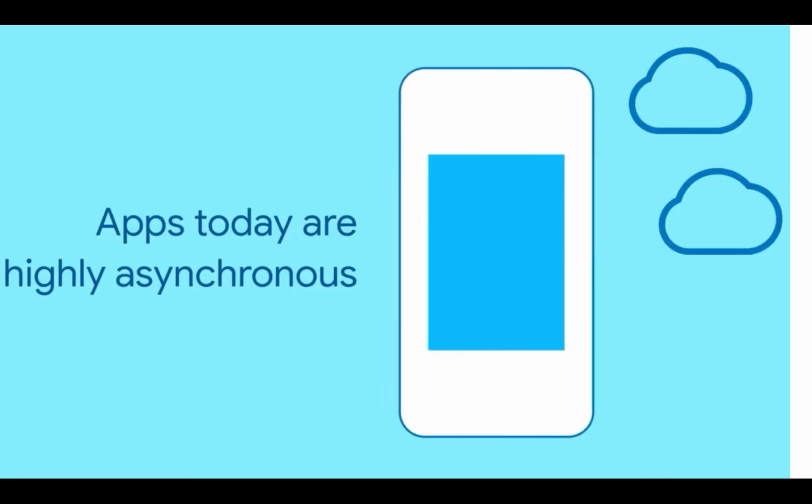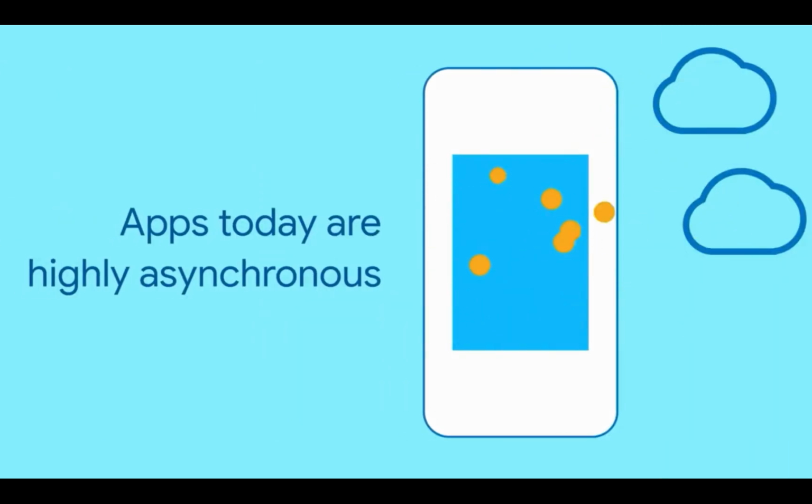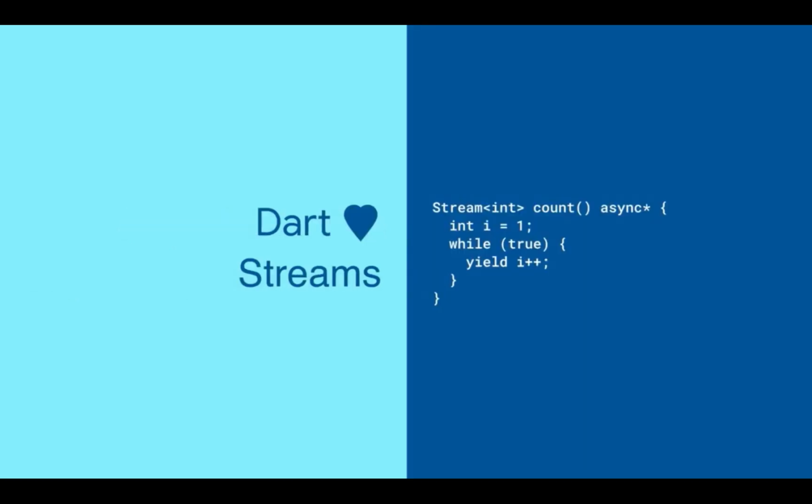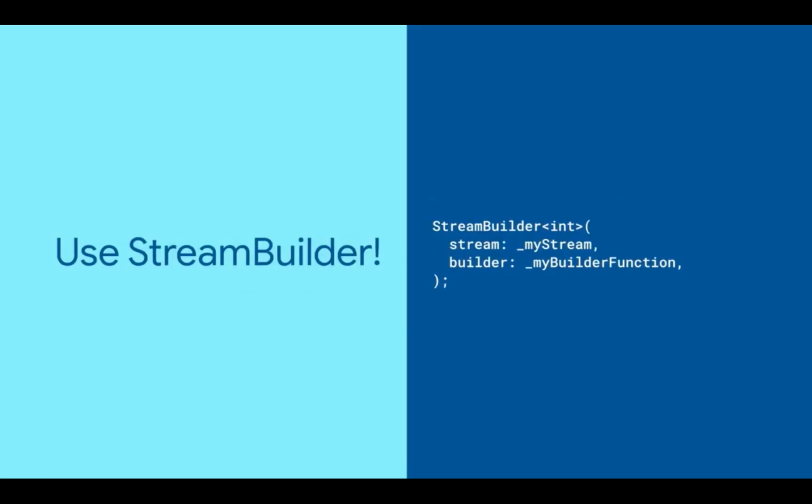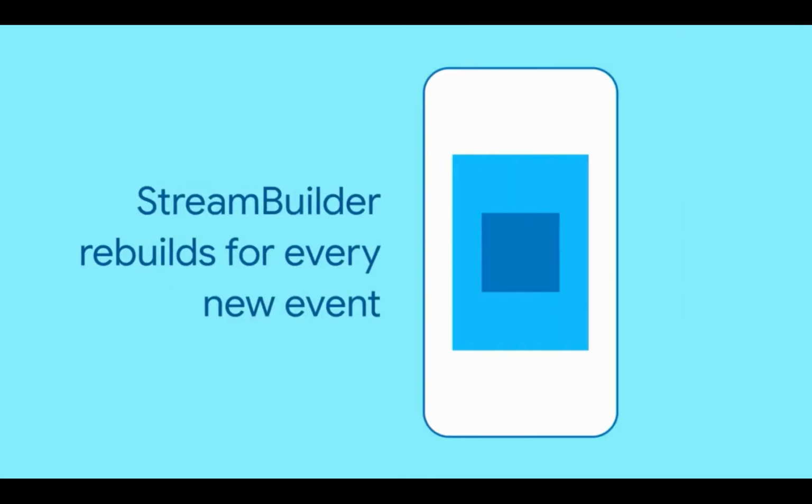StreamBuilder. Apps today are completely asynchronous. Anything can happen at any time, in any way. You can analyze these events as a data flow. Dart strongly supports asynchronous data flow via streams. How do I use streams in a Flutter app? Use the StreamBuilder widget. StreamBuilder will listen for events from the stream. The builder will be called for each new event, which results in a rebuild with the most recent event.